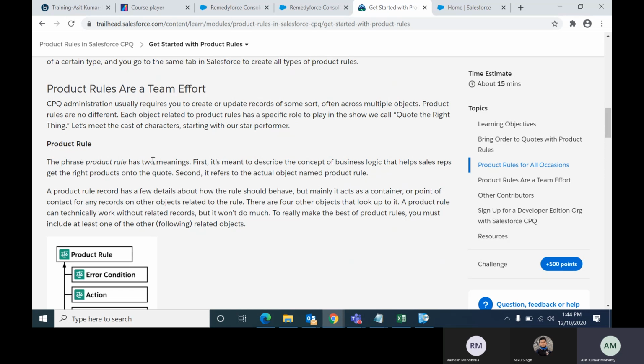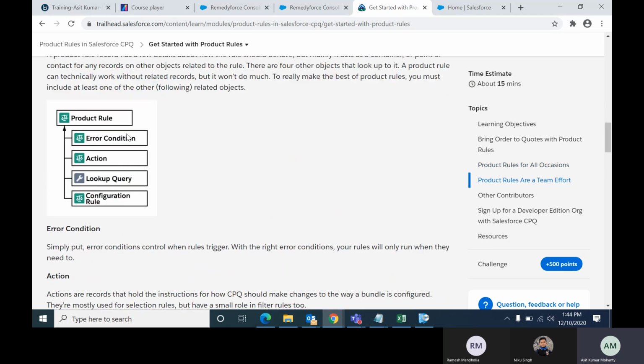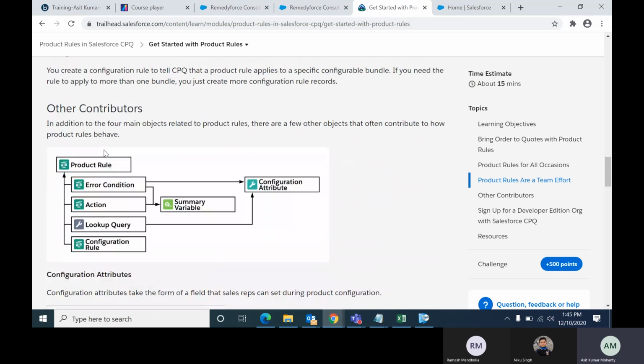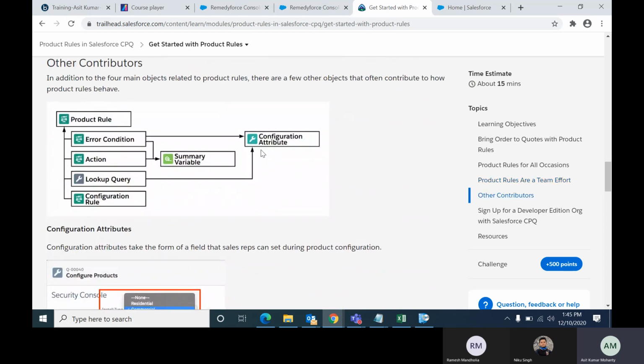If you create a new product rule, you can see some fields and some related objects there. Within the product rule, error condition is there, action is there, lookup query is there, configuration rule is there. Along with these four, sometimes you can see summary variable and configuration attribute. But summary variable and configuration attribute are used specifically. Summary variable you can use only in error condition and action. Configuration attribute you can use in error condition and in lookup query.